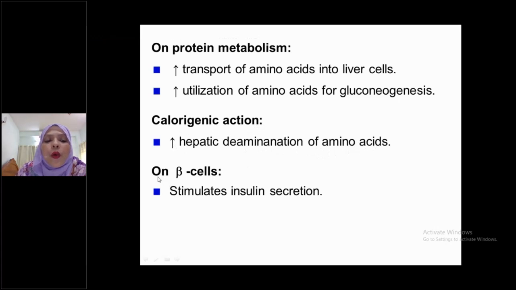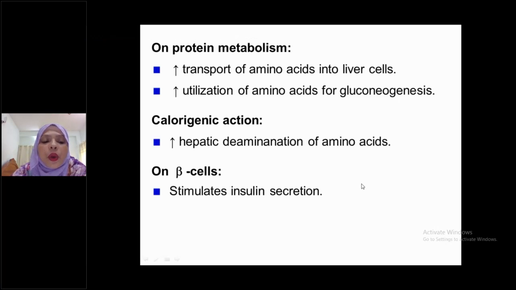On beta cells, what about on beta cells? It stimulates insulin secretion. Do you remember regulation of insulin secretion? There we mentioned that glucagon always stimulates insulin secretion. This is a very important MCQ question. Glucagon stimulates insulin secretion. These are all about the functions, but on electrolytes.